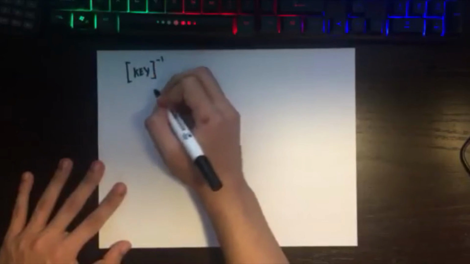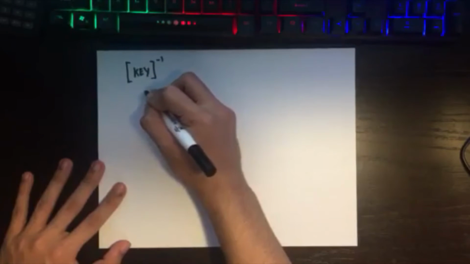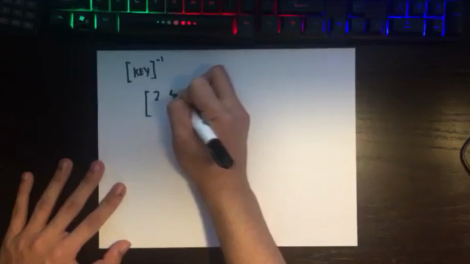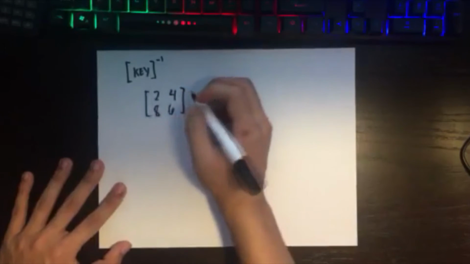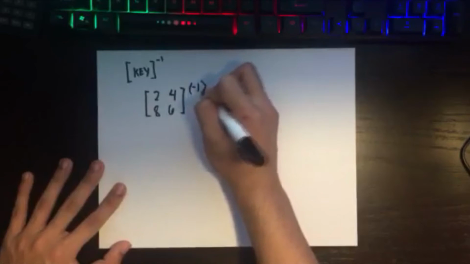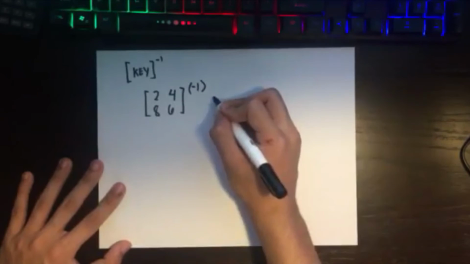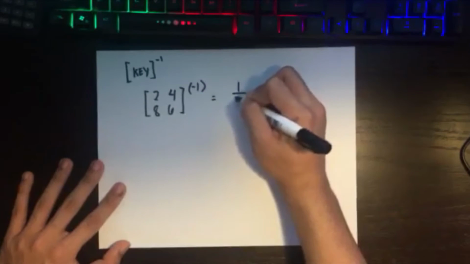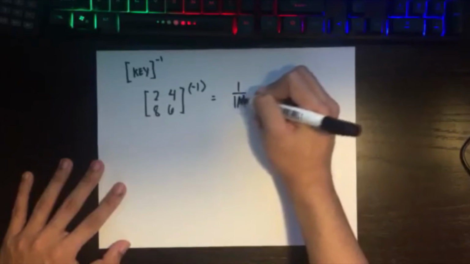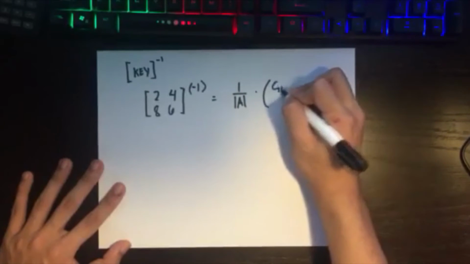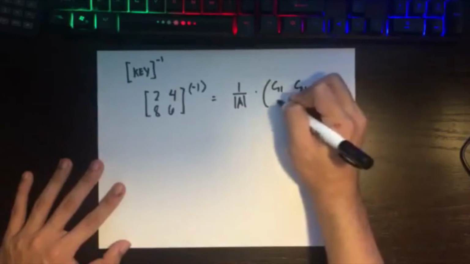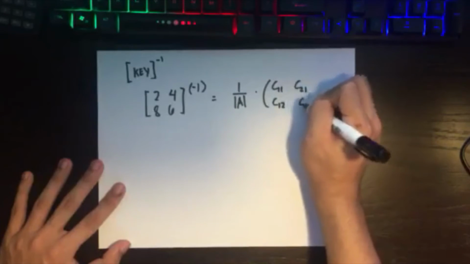How to get an inverse of a matrix? In our case, our key matrix is a 2 by 2 matrix with the elements 2, 4, 8, and 6. So what we need to do is find the inverse of that, which is the matrix raised to -1. To get that, we use the formula 1 over the determinant of our matrix A, which is our key matrix, times C11, C21, C12, C22.